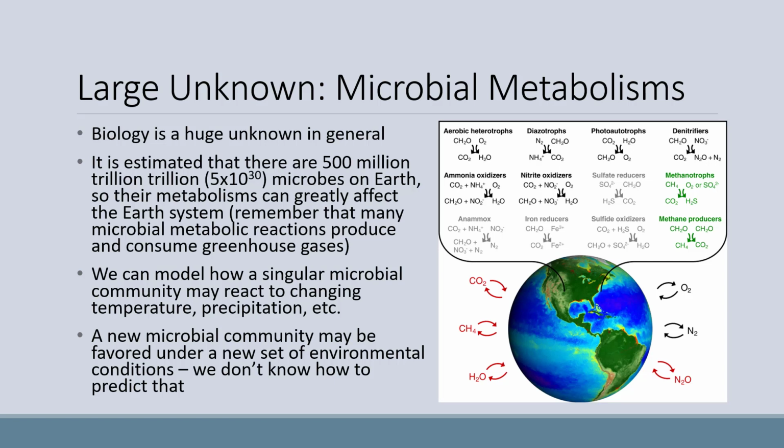We can model how a single microbial community may react to changing temperature, precipitation, and so on, but a new microbial community may be favored under a new set of environmental conditions, and we really don't know how to predict that well yet. Remember that we're talking about predicting an entire community, not just one or two microbes. Microbes have many ecological interactions with one another that will influence their activities and metabolisms, and whether or not they're even found in a future environment. Microbes also interact with all the large organisms in an area as well, so we have to accurately predict how all large organisms will exist in the future as well.